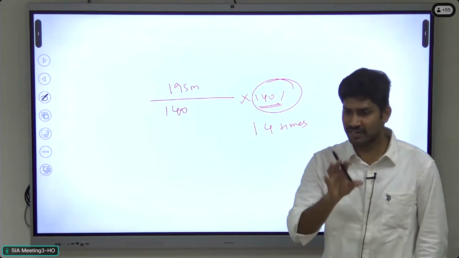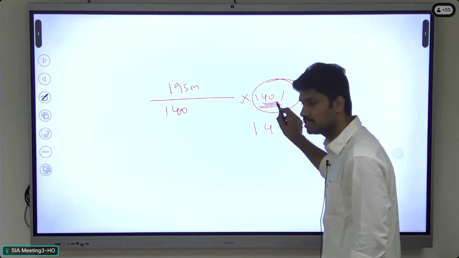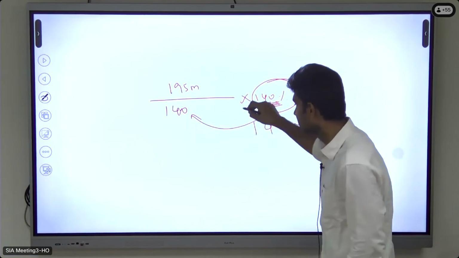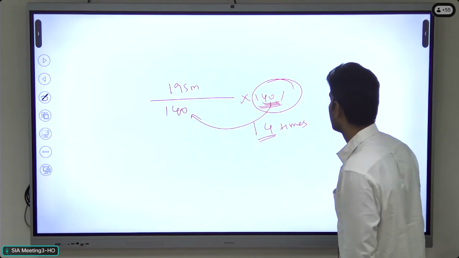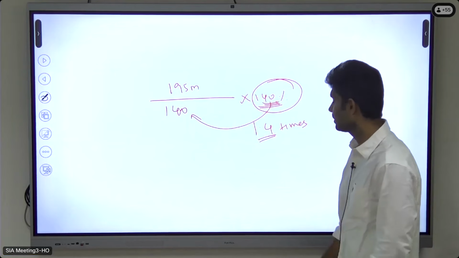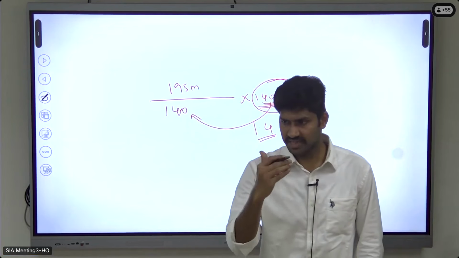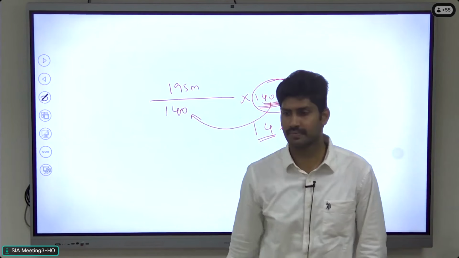We utilize the land 140%. So we utilize the land 1.4 times in a single year. On average, we utilize the land 1.4 times. That is the meaning.